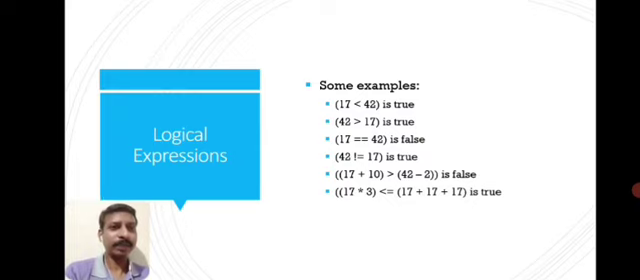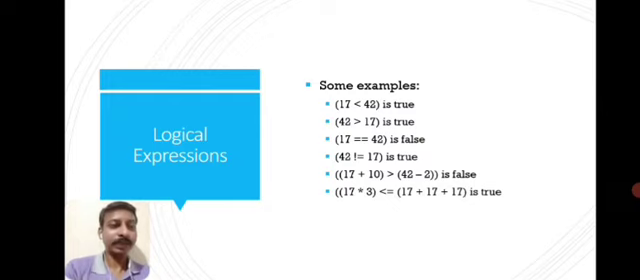Second example is 42 greater than 17. It is also true. Third one, we are checking for equality, whether both are equal or not. 17 equal to 42. It is not true, so the answer will be false. And next one, 42 not equal to 17. It is true.